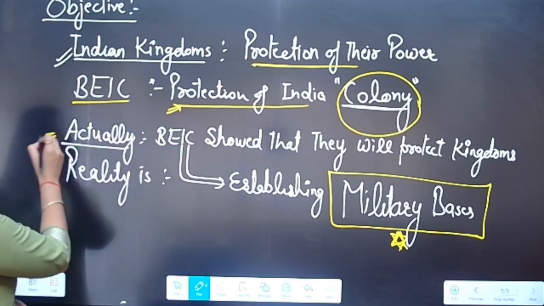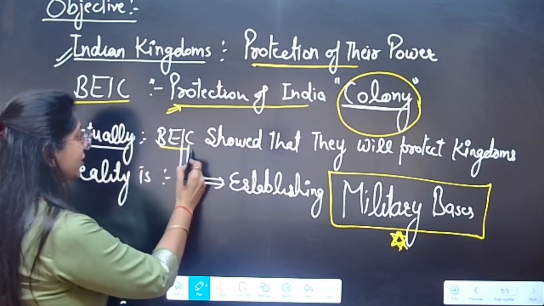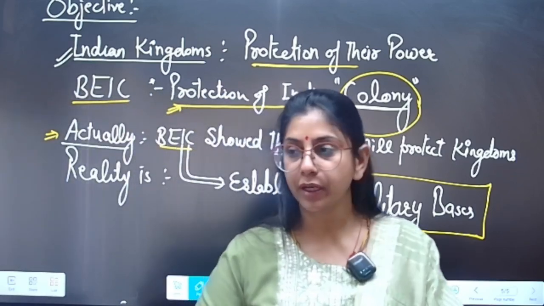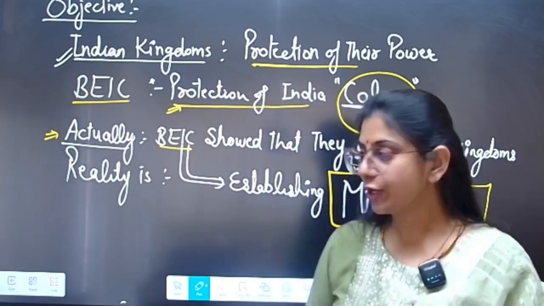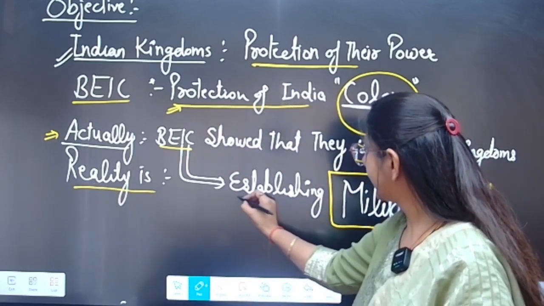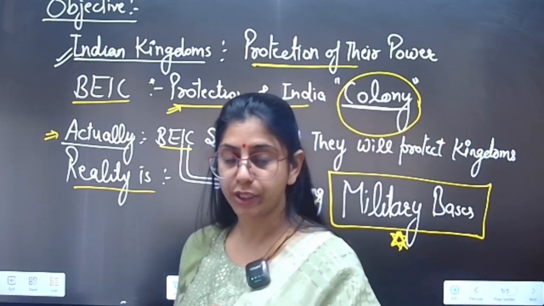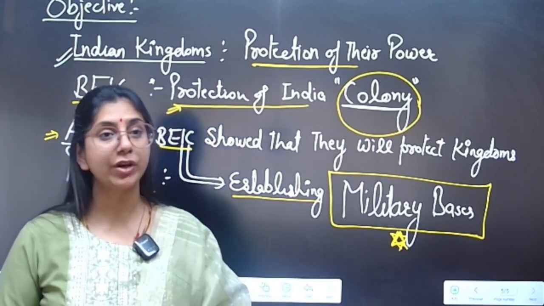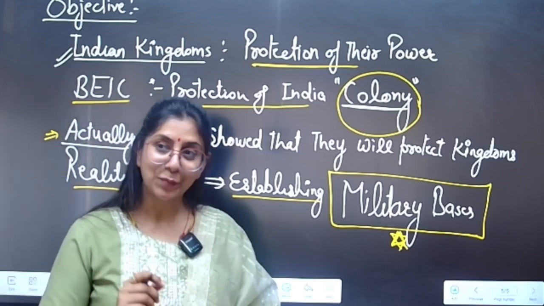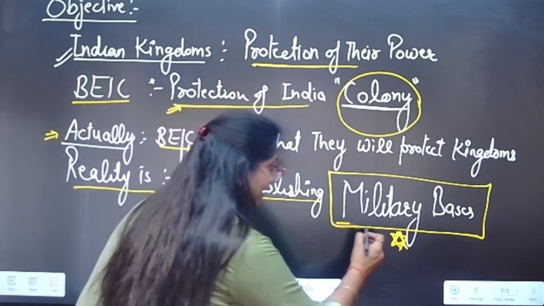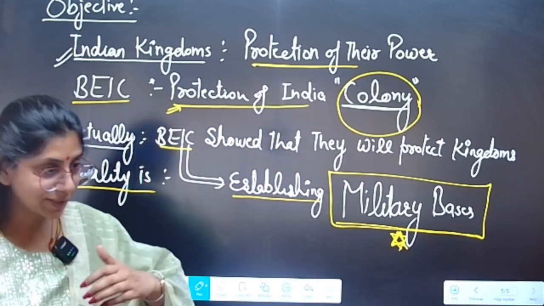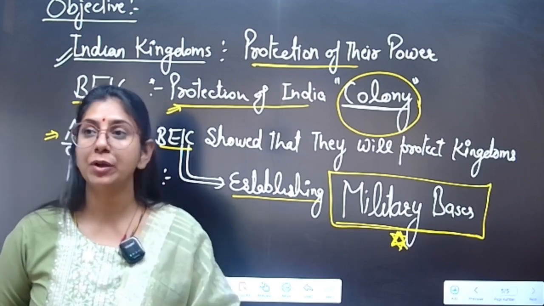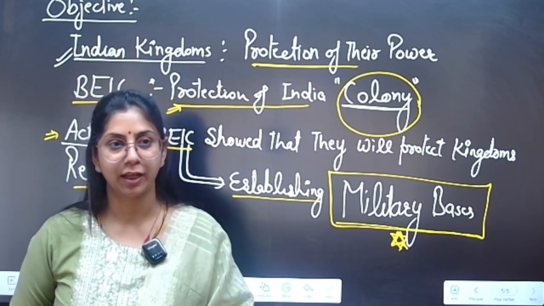So we can say that the British East India Company was showing that we are protecting you, we are protecting your kingdom, we are protecting your territories. But in reality, please focus on my words, the British East India Company was establishing their military bases in India. Yes, military bases were established in the name of subsidiary alliance, because they were deploying their advanced military force in different parts of India, in different regions of India.